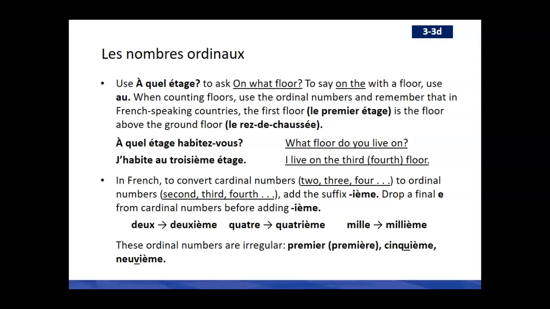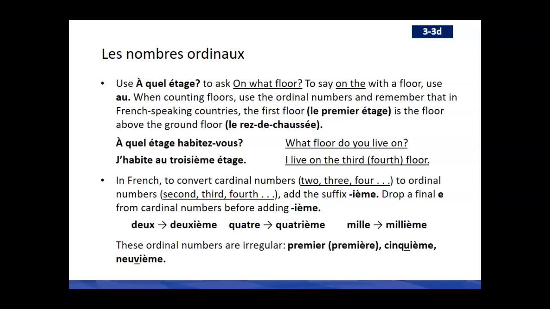And when you want to say on a certain floor, you use au. So if we were to ask the question, à quel étage habitez-vous? Okay, what floor do you live on? A response might be, j'habite au troisième étage. So I live on the third floor. So au is taking the place of on the in English. Okay, I could say, j'habite au rez-de-chaussée. Remember that rez-de-chaussée is the ground floor of a building, what we would call the first floor in English in the United States.